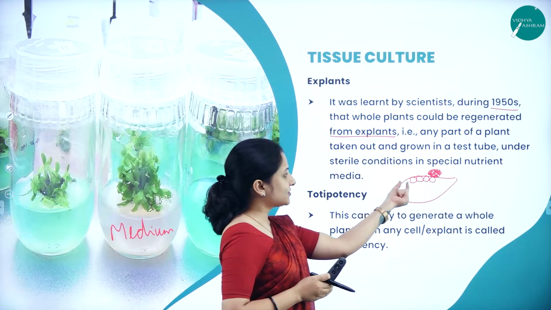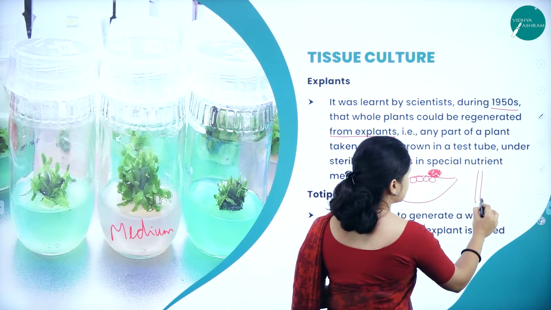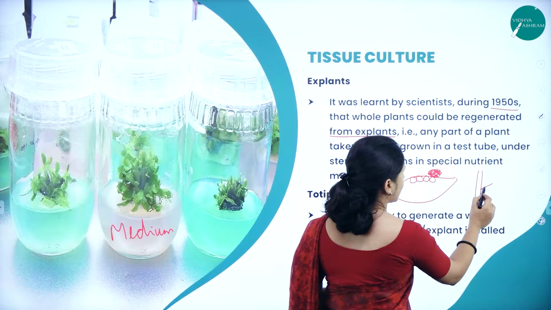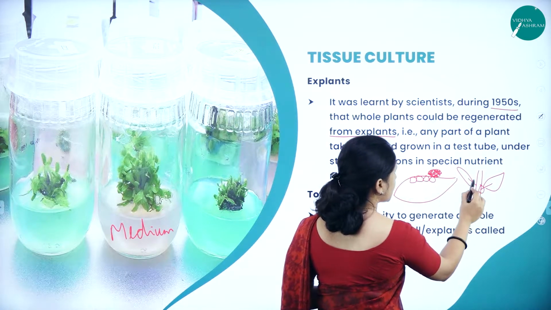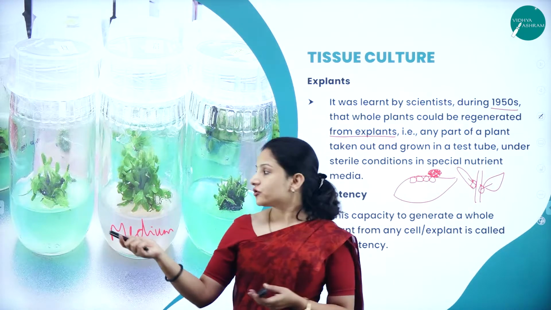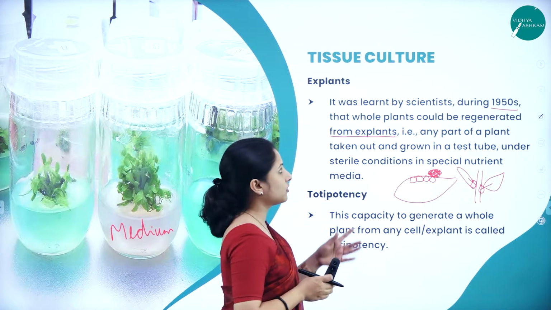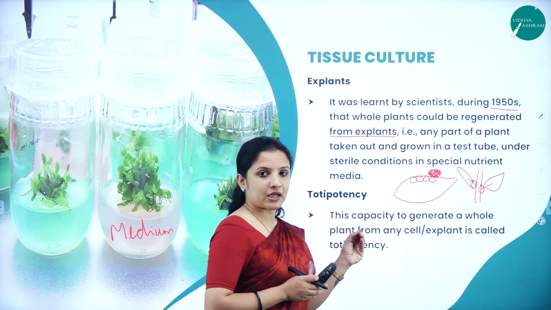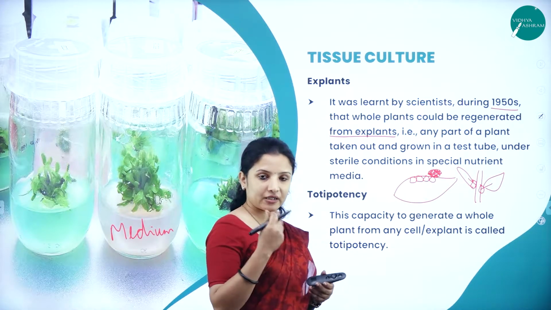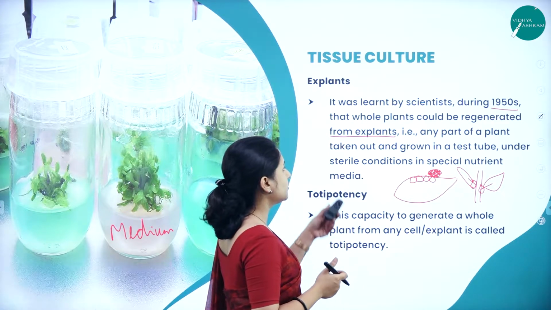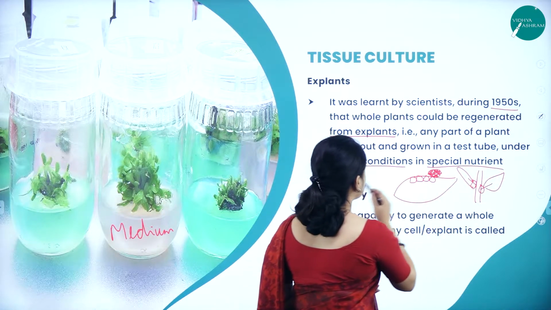So from this small portion of the leaf, or even I can take the internode of the stem. So if this is a stem, it will have lots of internodes, right? So wherever there is leaf arising, there and all, it will have the internodal region. So this internodal region also I can cut and put it in the nutrient medium like this. And from that a whole plant can be generated. So that is when they found out that from a small explant, a whole plant can be generated, and any part of the plant can be taken and it can be grown in the test tube under sterile conditions with the supply of a special nutrient media.